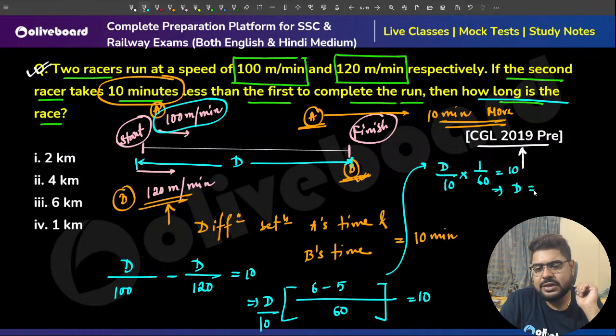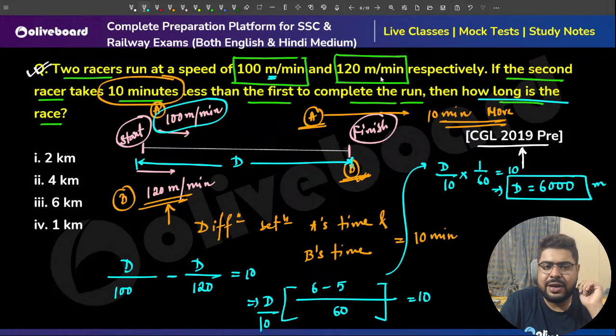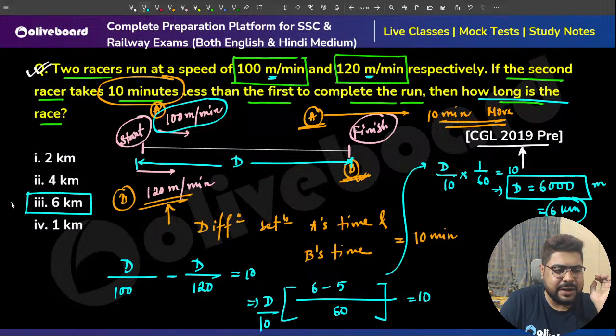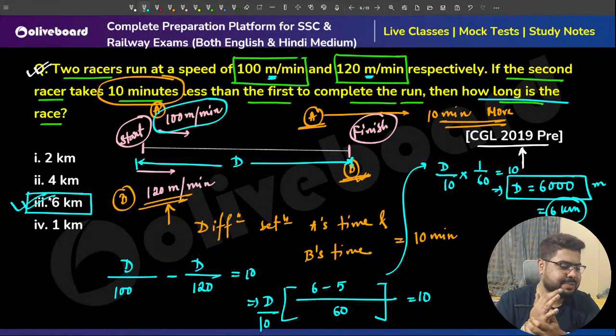So D is 6,000 meters, in meters because all the units were in meters. This is nothing but 6 kilometers. So the distance of the race is 6 kilometers. Option number 3 is your answer.